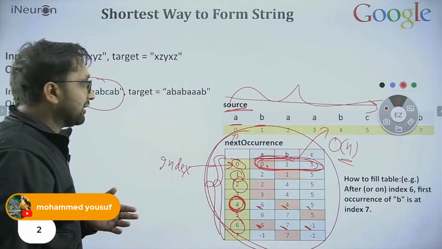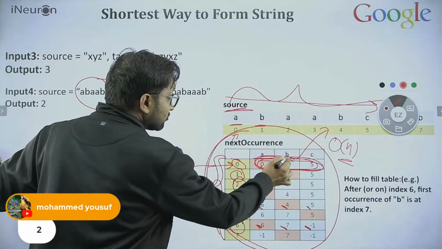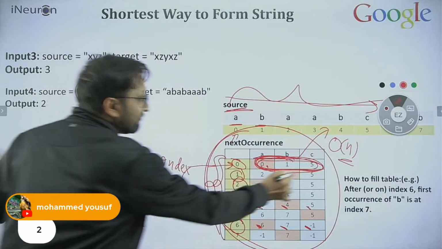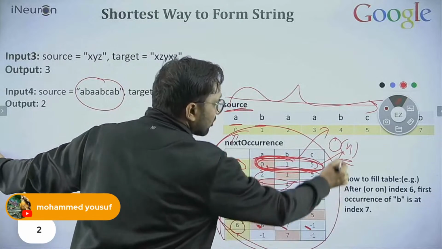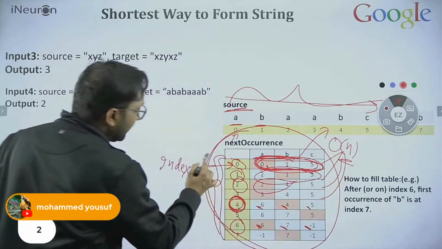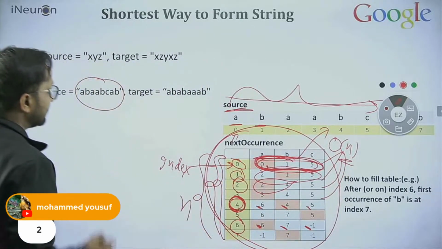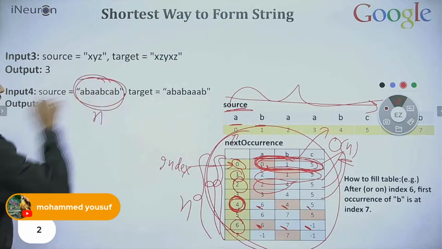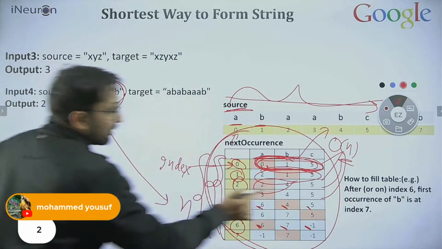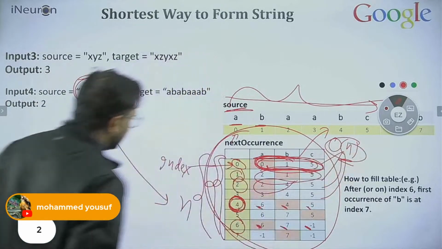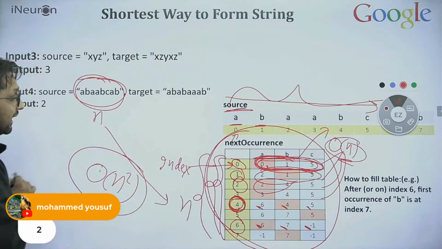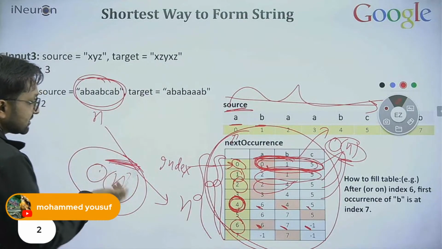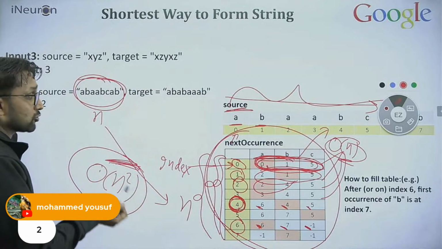To fill these 3 entries every time I take order of n, and there are n entries. For every entry I am taking n time. So the total time is n square.